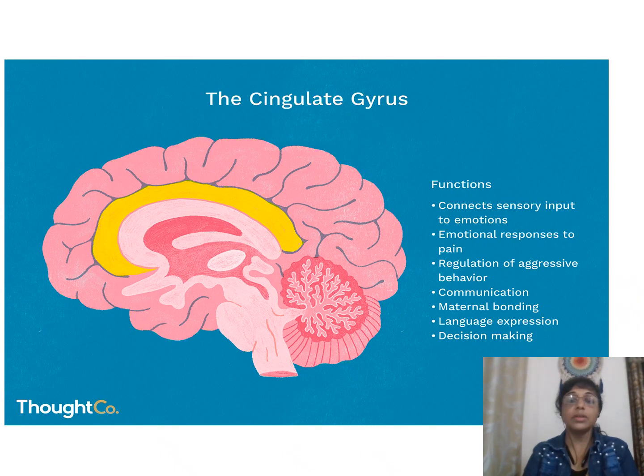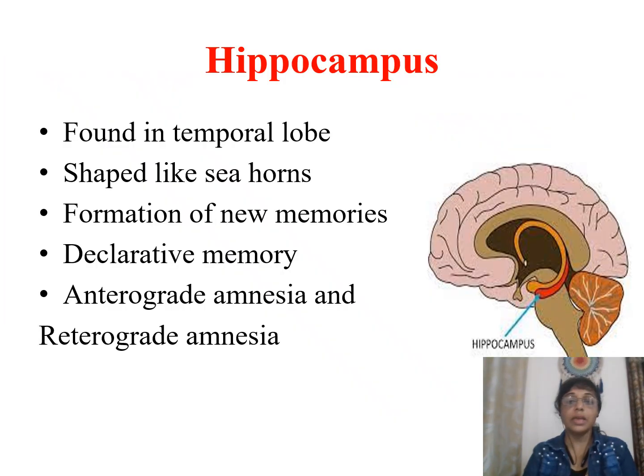Cingulate gyrus functions to connect sensory input to emotions, emotional response to pain, regulation of aggressive behavior, communication, maternal bonding, language expression, and decision making. Hippocampus is found in the temporal lobe, shaped like a sea horse. It helps in formation of new memories, declarative memory. Anterograde amnesia and retrograde amnesia occur when there are problems in the hippocampus.